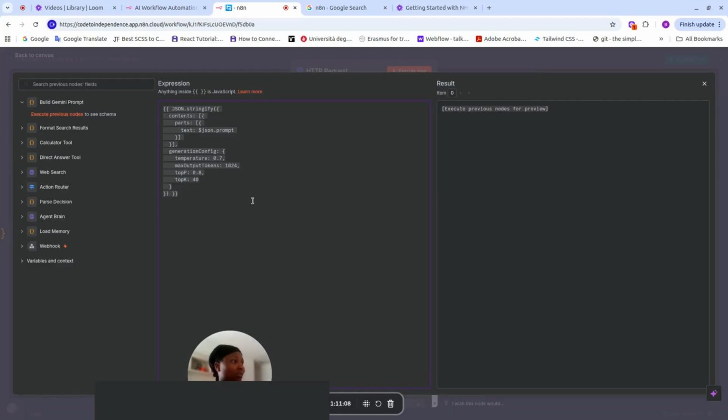Let's paste this here. This is obviously inside JavaScript. So we're saying JSON.stringify our content, our parts. Then look at this temperature now. Our first temperature in our agent's brain, if you remember, was 0.05. Now we're increasing the temperature because this is not a section where we make it decide with if, else if, or else.